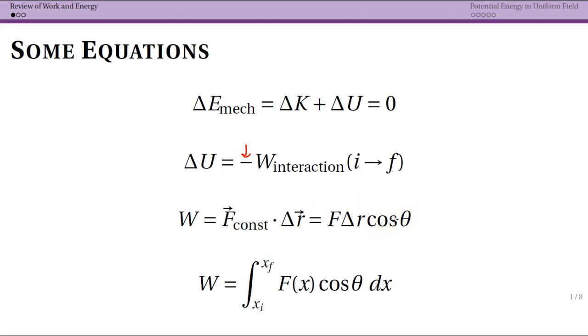If you do not have a constant force, and in mechanics we normally did have a constant force, so we got to use this, but if it's not constant, we actually need to do this integral. And in this case, we're turning our displacement vector into basically an integral over one direction, where we assume that our force at least has a constant angle.